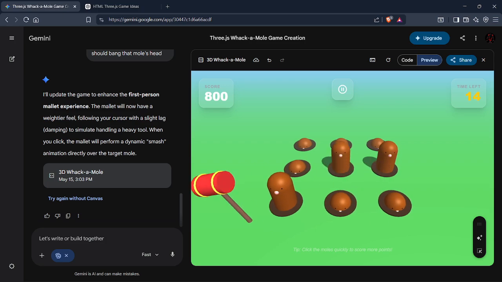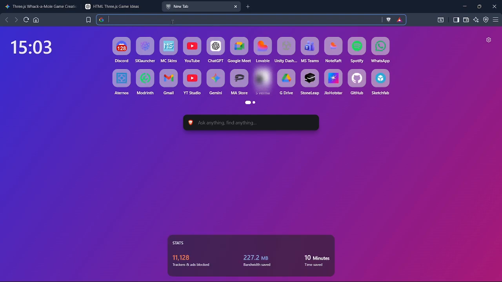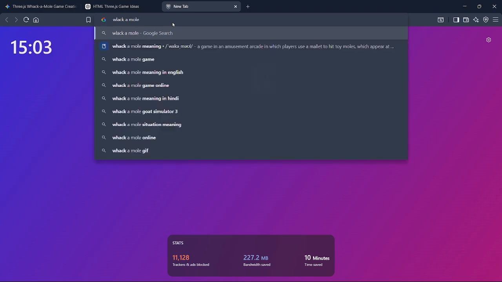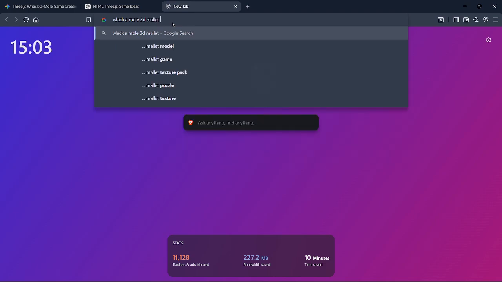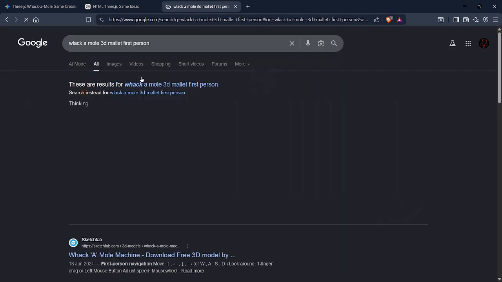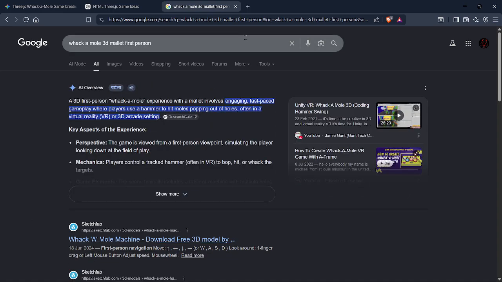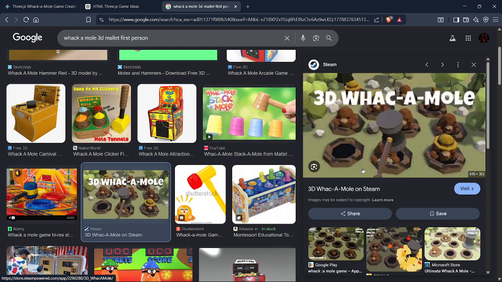Wait. Now this is where I can use different things. Like, if I search whack a mole 3D mallet first person. Yeah, it's the same thing. Whack-a-mole 3D mallet first person. Okay, yeah, let's go to images. Yeah, 3D whack-a-mole on Steam.